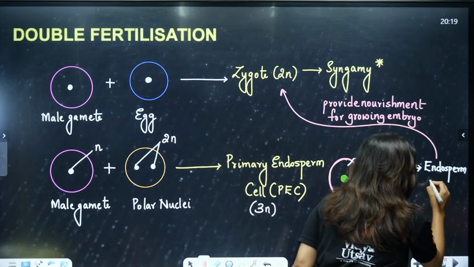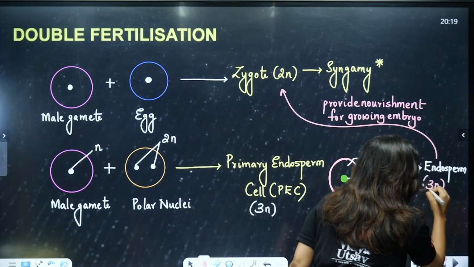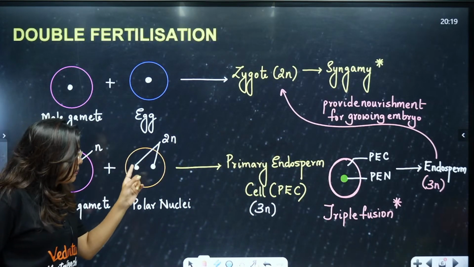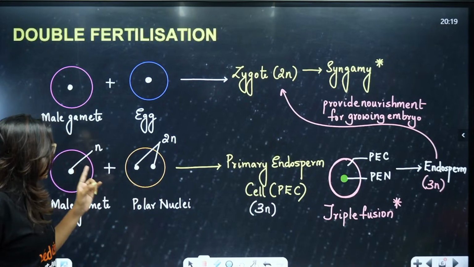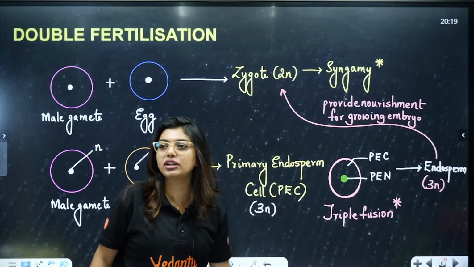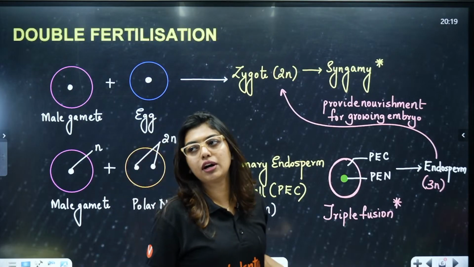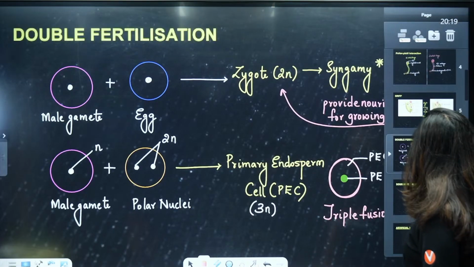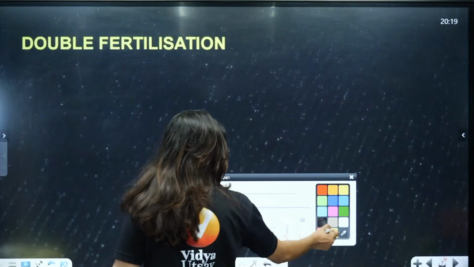Again, these are 3N. Why are they 3N? Because your polar nucleus is 2N, N plus N, and here you have the male gamete 1N. So, it is going to be 3N, and that fusion we call triple fusion. Clear? Now, what is double fertilization, students?